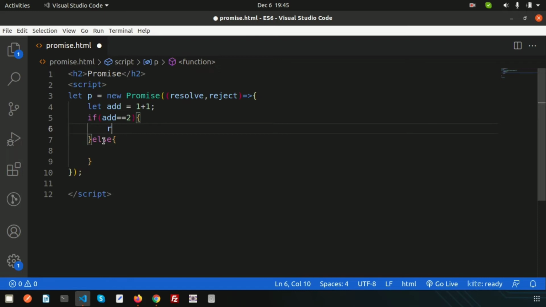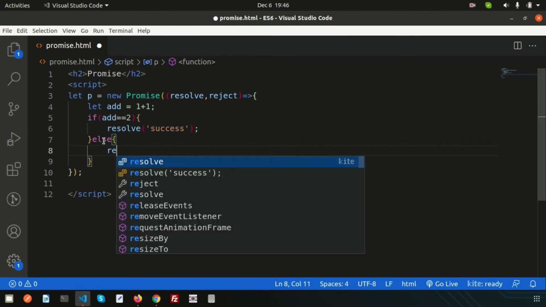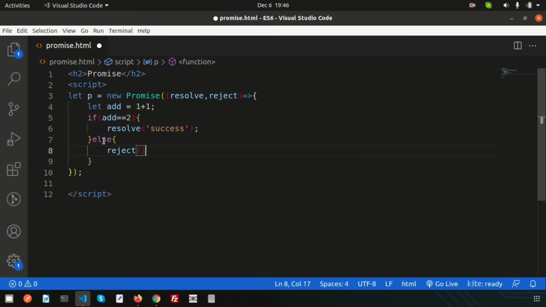Let's use resolve, and inside the resolve just write success. Just for getting output, for better understanding, I am writing resolve success, and in reject also write failed or something. So here write failed simply. If I get the true result, that means success.